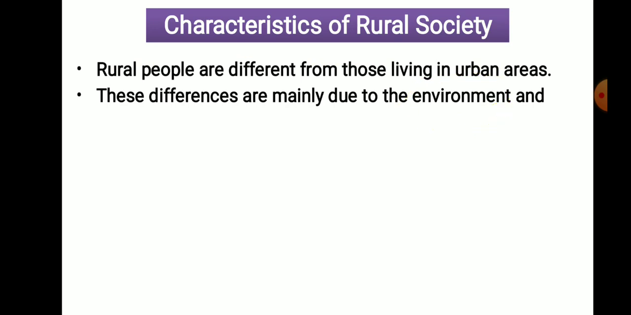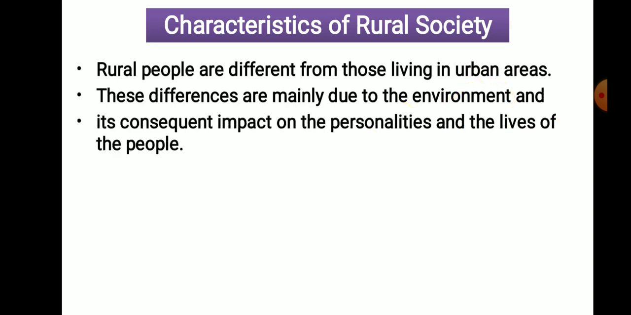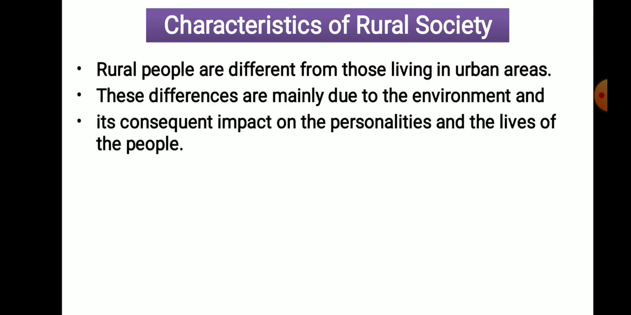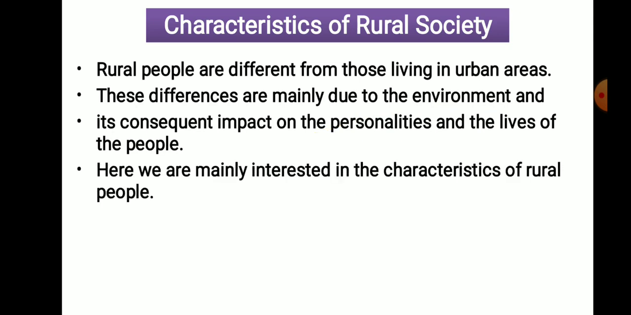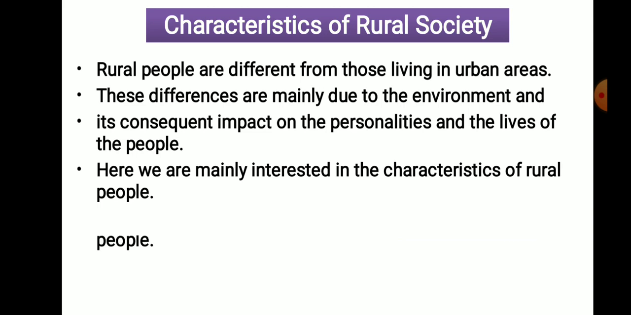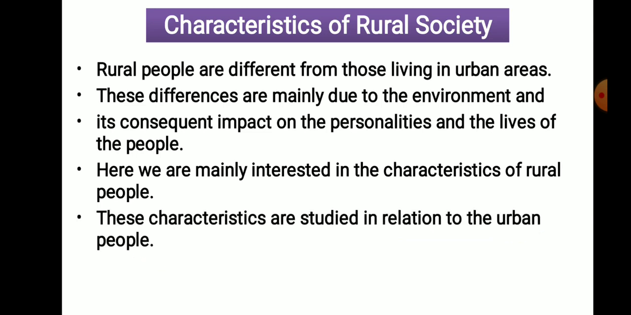The environment in an urban area is different, the environment in a rural area is different, and that environment influences the difference in their living. Also, there is a consequent impact on the personalities and lives of the people. The impact of the environment on the personalities and lives of the people makes the difference among the rural society. Here we are mainly interested in the characteristics of the rural society, and these characteristics are studied in relation to the urban people or urban society.